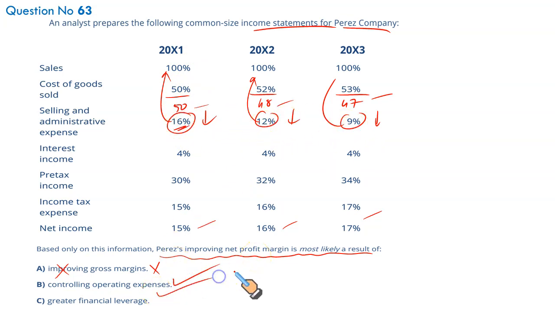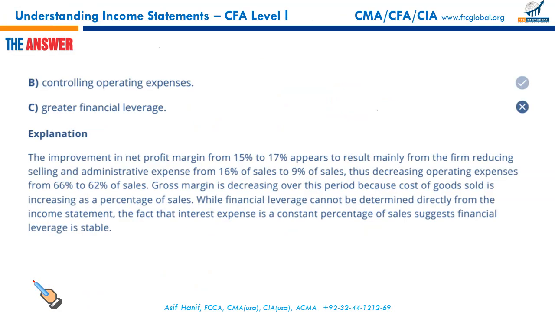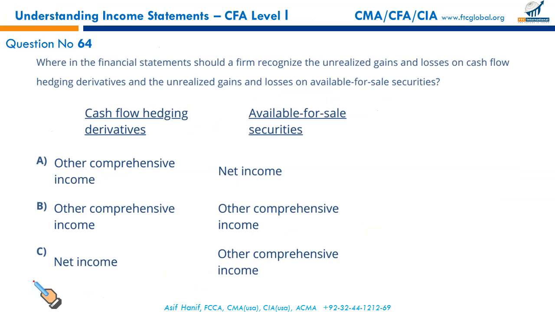Greater financial leverage. We cannot determine the financial leverage from the given data. So the correct option is B, and B is your right answer.